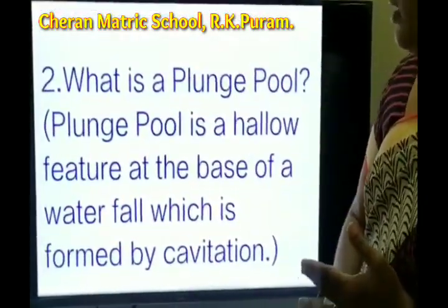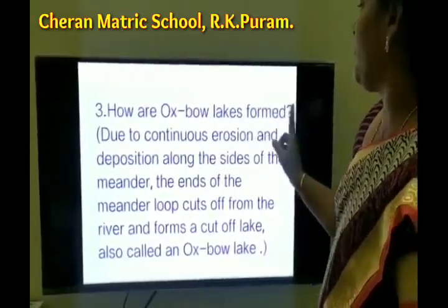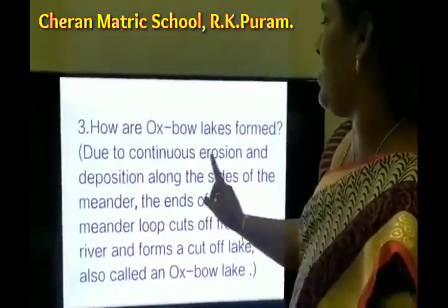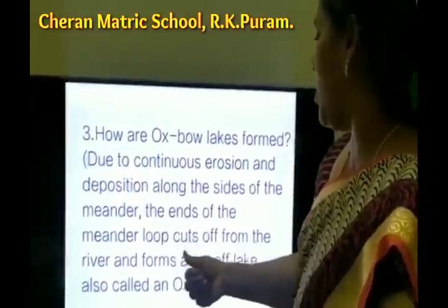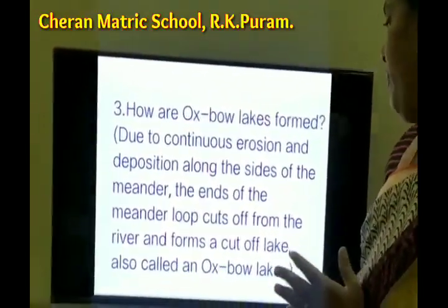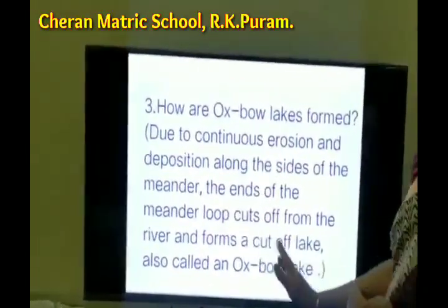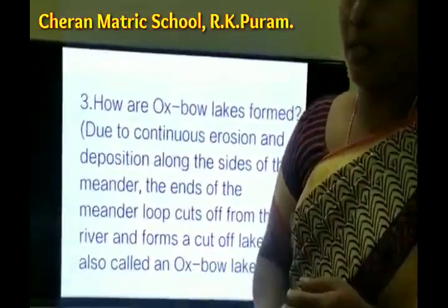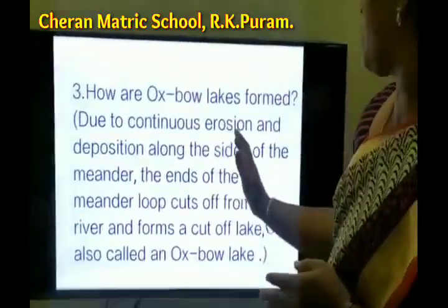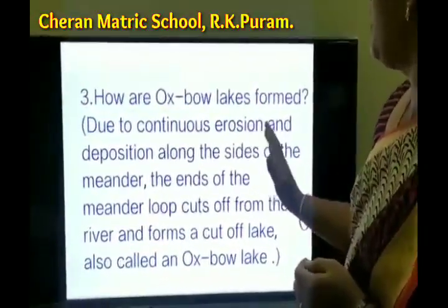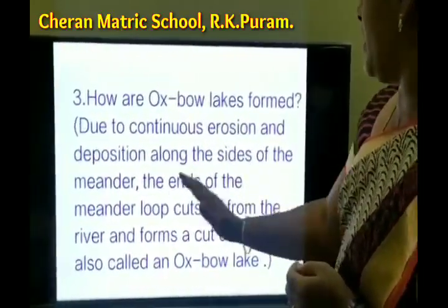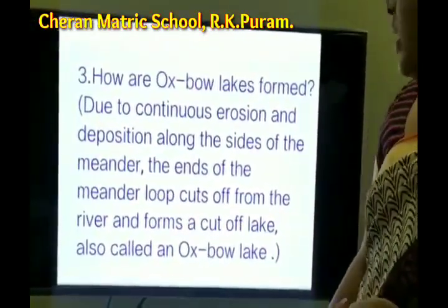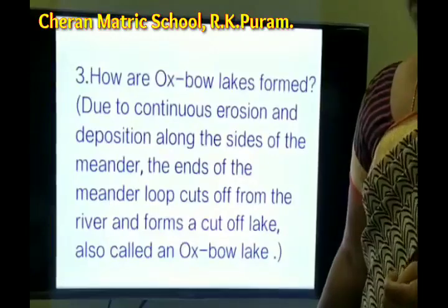Okay. The third question, how are oxbow lakes formed? Due to continuous erosion and deposition along the sides of the meander, the ends of the meander loop cut off from the river and form a cut-off lake, also called an oxbow lake. Already we saw about that, isn't it? Due to the continuous erosion and deposition along the sides of the meander, the ends of the meander loop cut off from the river and form an oxbow lake.